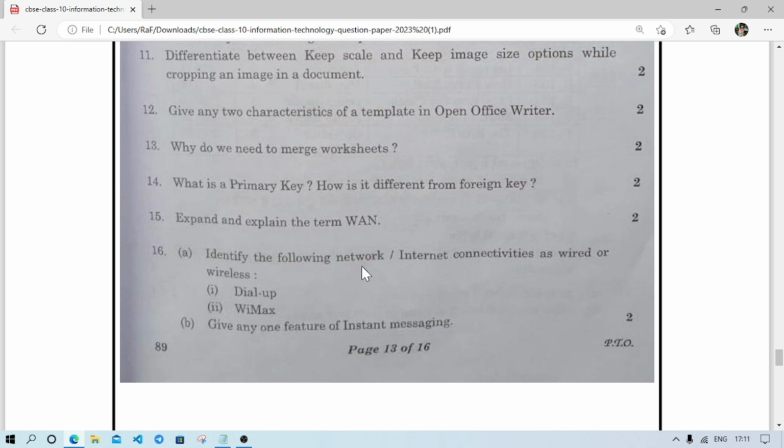Identify the following network internet connectivities as wired or wireless. Means we have to say whether it is wired or wireless. Dial-up, it is wired, and WiMAX, it is wireless. Number B, give any one feature of instant messaging. So as just one feature, we can say that we can send textual or short messages in real time to our friends.